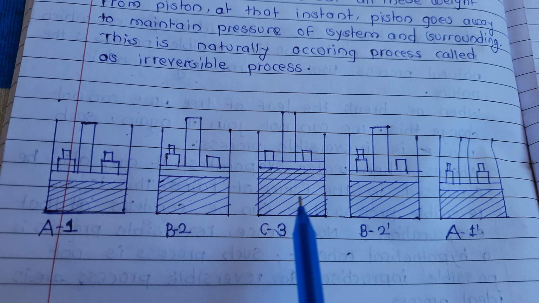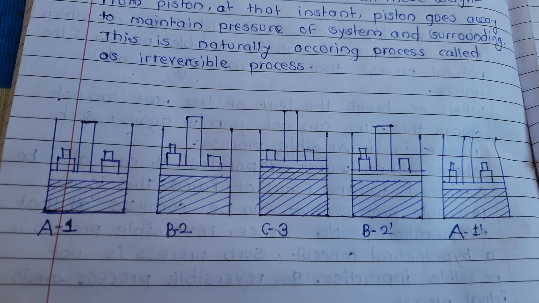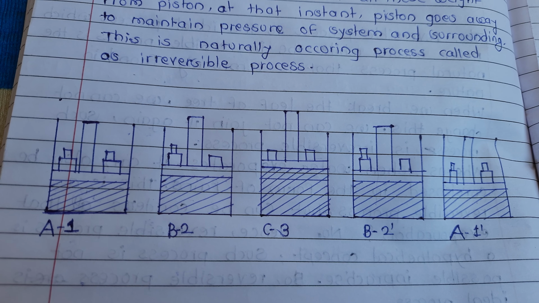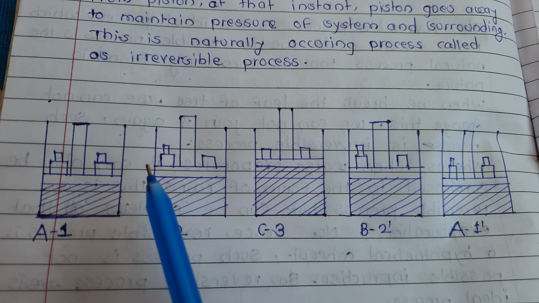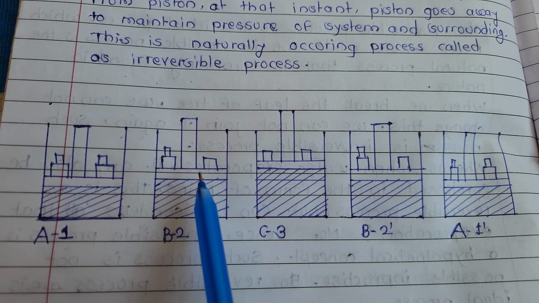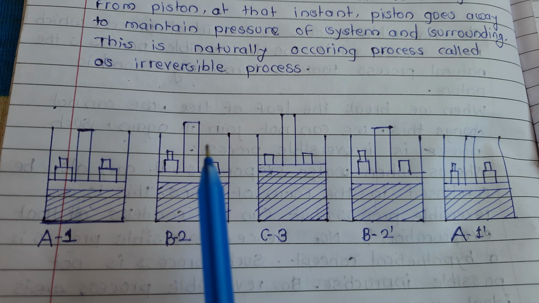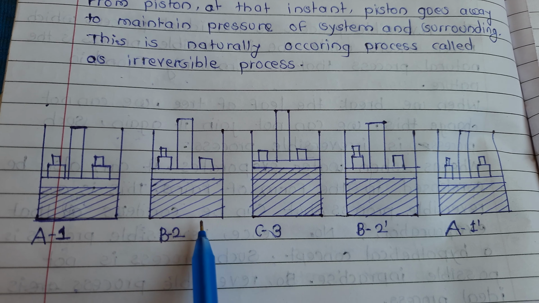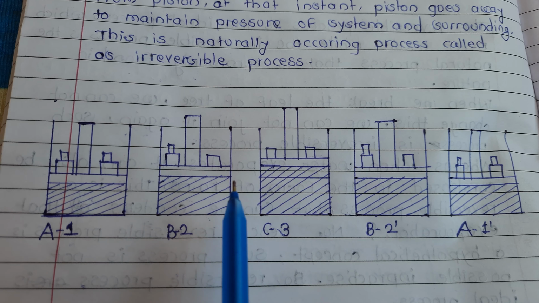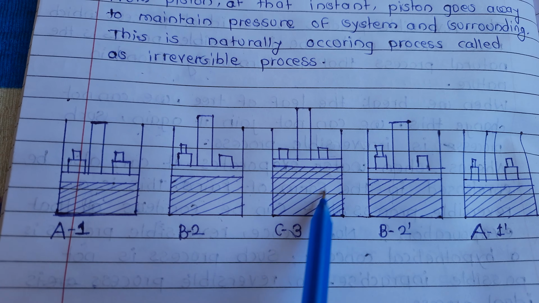Such step by step process is called a reversible process. In this process, what is happening? When weight is removed, then volume increases. When weight is put here, then volume again decreases. This process takes a number of steps.